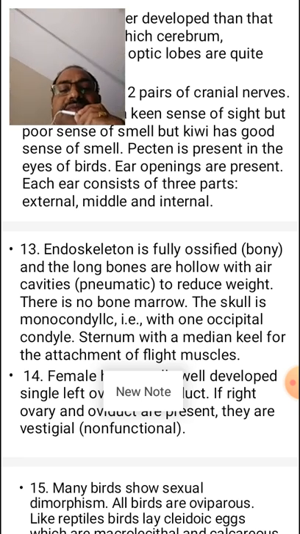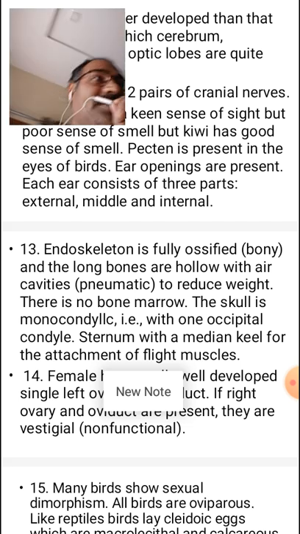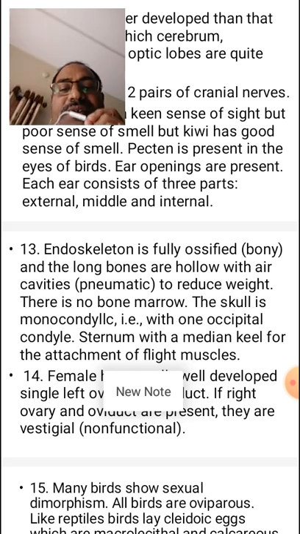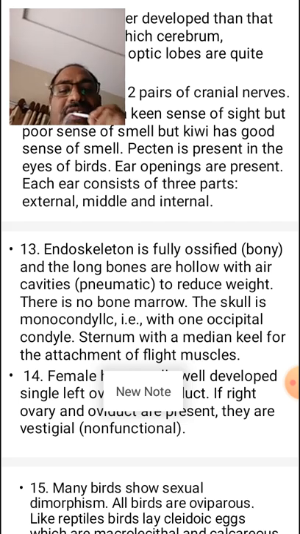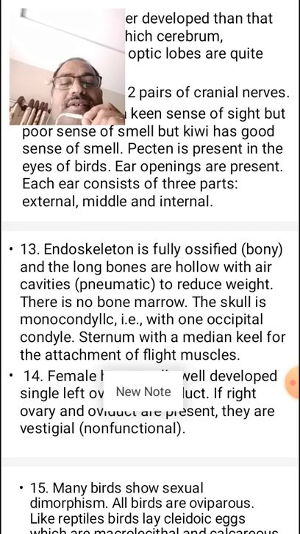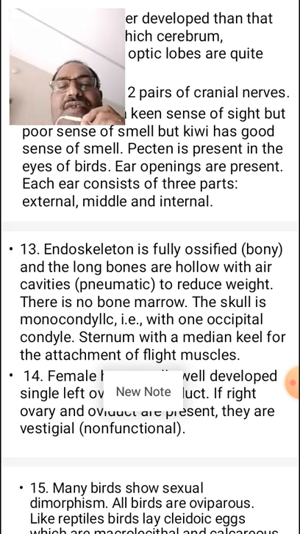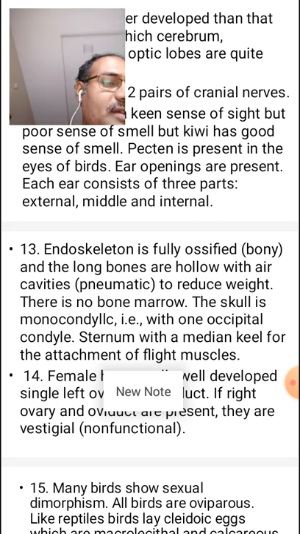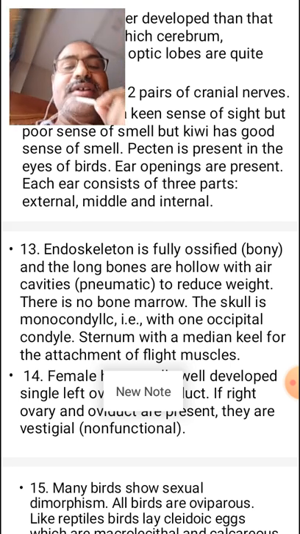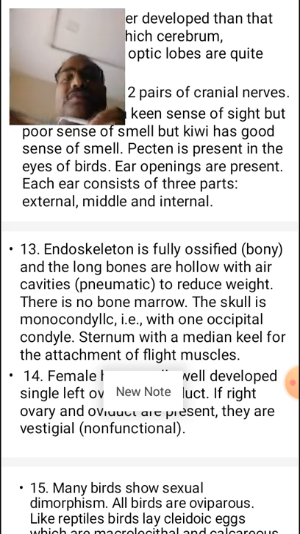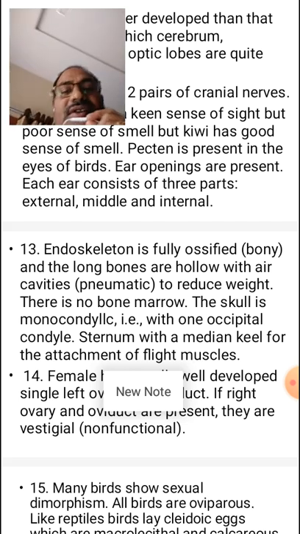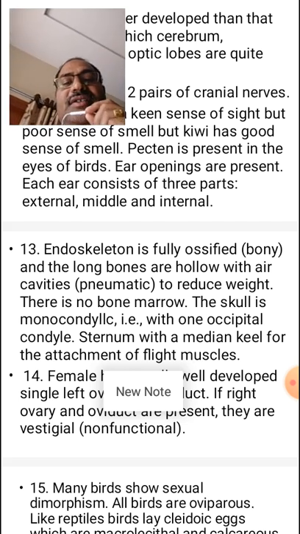The skull is monocondylic with one occipital condyle. Vertebra is heterocoelous in these birds. The sternum has a median keel for the attachment of the flight muscles. So flight muscles are of three types: coracobrachialis, pectoralis major, pectoralis minor. So these are attached to the sternum.